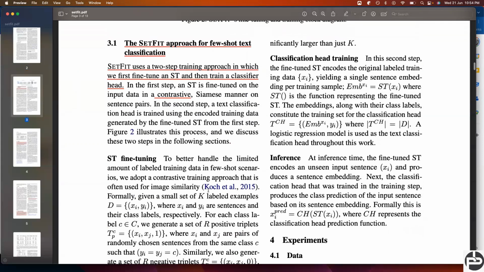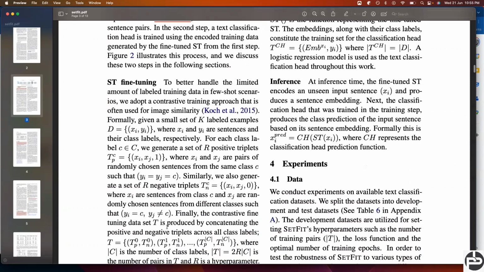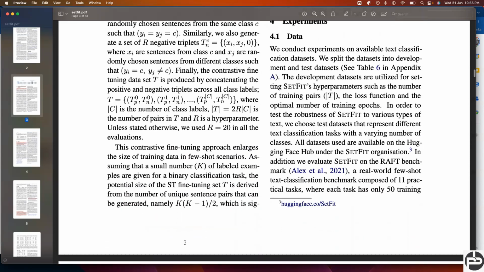And how SetFit is working, it uses contrastive learning. As I told, contrastive learning is what? It's just a distance calculation formula. Whenever the sentence is getting generated, it uses contrastive learning and calculates the distance between your real sentence and the generated sentence, and wherever it falls, it gets put in that place. This is called contrastive learning. You can see this also, they have shown that.